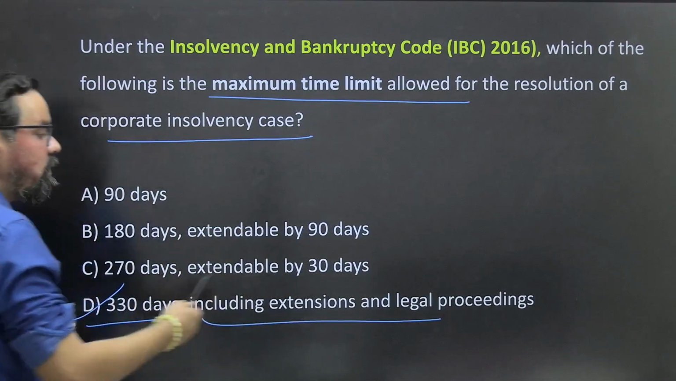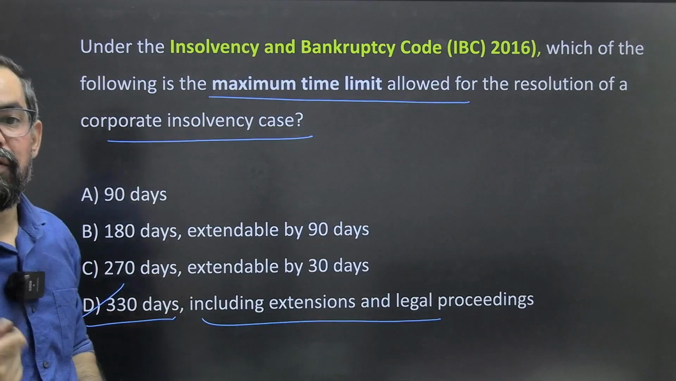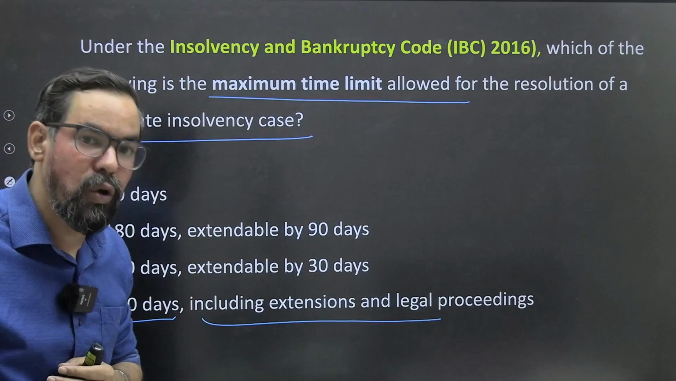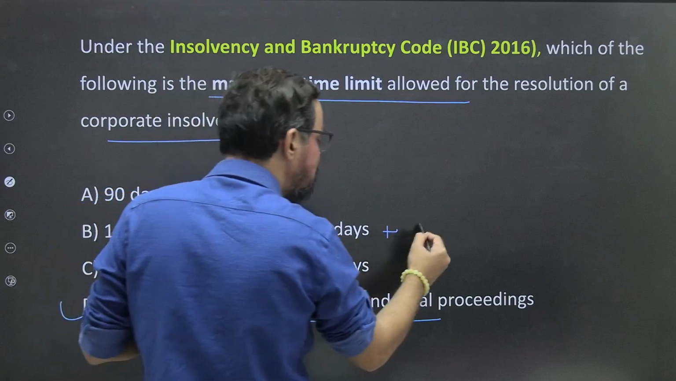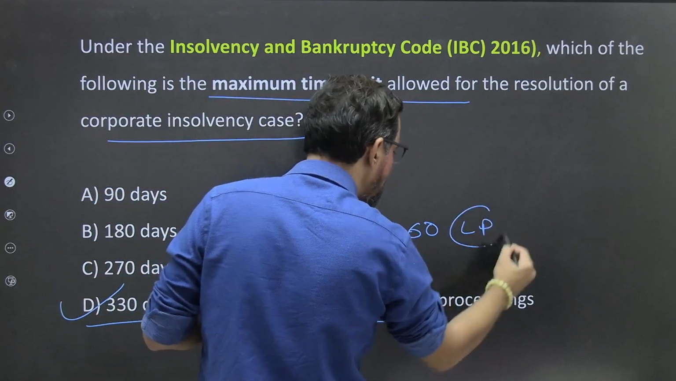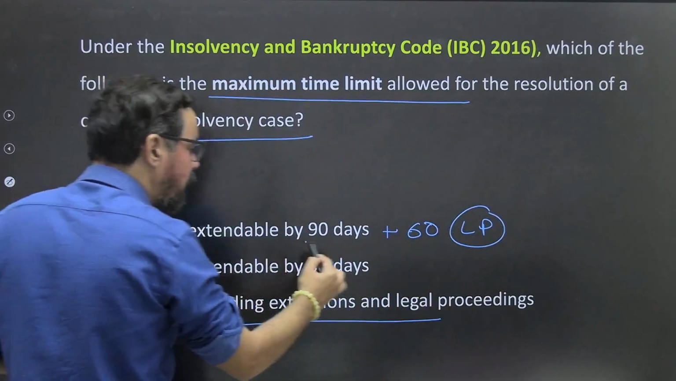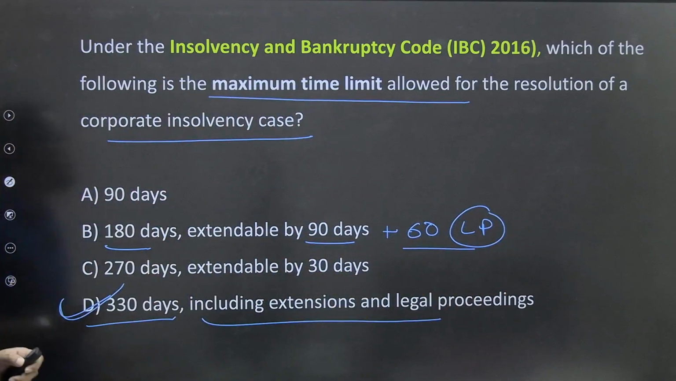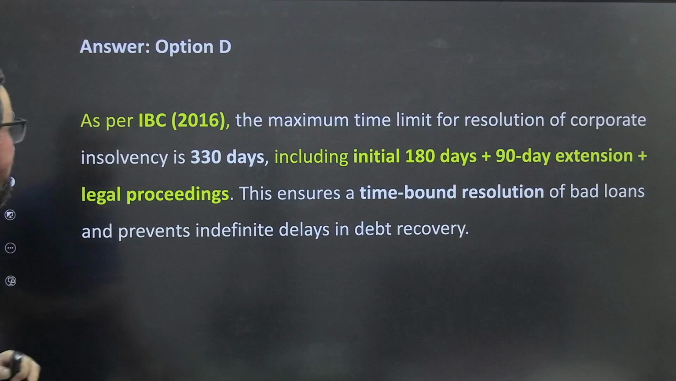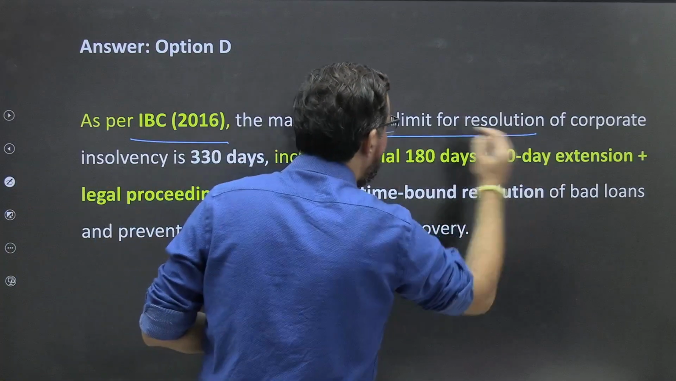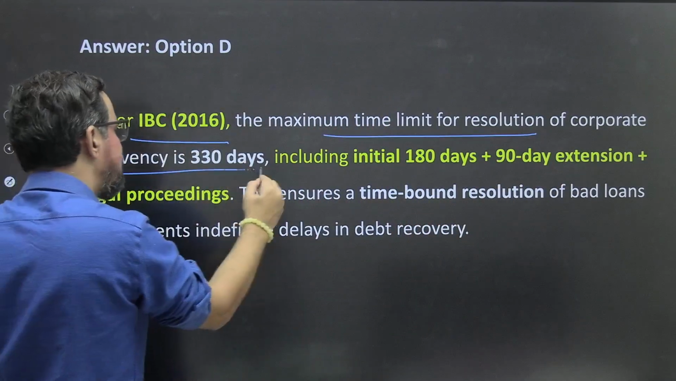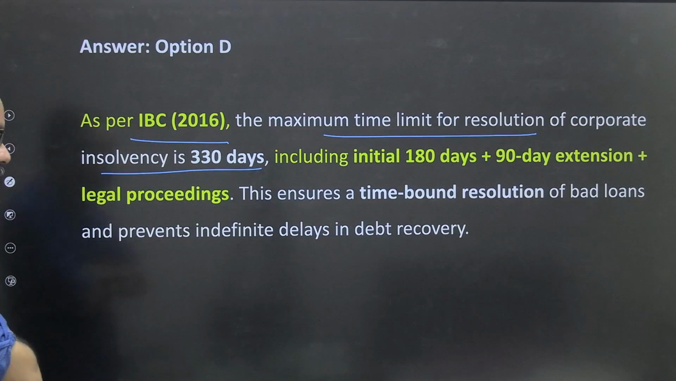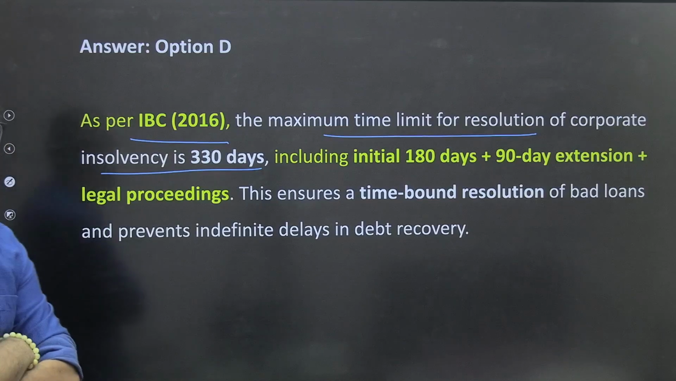After 270 we can have another 60 days for the legal proceedings in all, but it cannot go beyond that particular one. So plus 60 for legal proceedings. Okay, so total 180, 90 and 60, 330. So that's why option D will be the right answer for this one, right? So as per IBC 16, maximum time limit for resolution of corporate insolvency is 330 days, including initial 180 days plus 90 days extension and legal proceeding maximum 60 days.